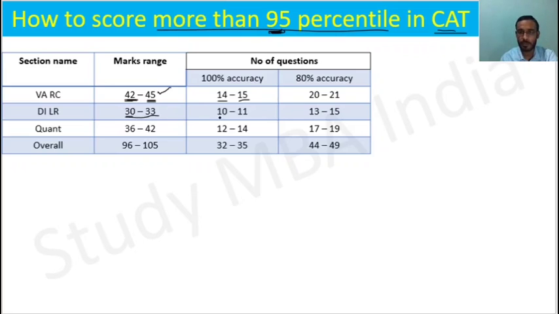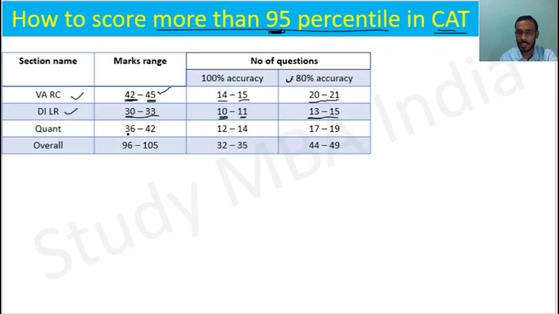That means the number of questions is 10 to 11 with 100% accuracy. And if your accuracy is not 100%, sometimes you make mistakes. So if your accuracy is 80%, in that case you will have to solve 13 to 15 questions to get more than 95 percentile in the DILR section. And in the VARC section you will have to solve 20 to 21 questions to get more than 95 percentile, right?